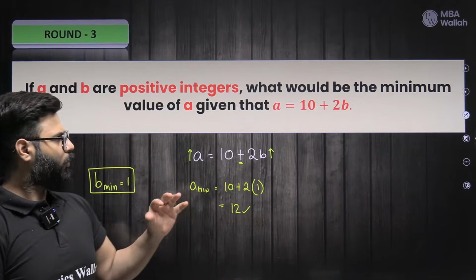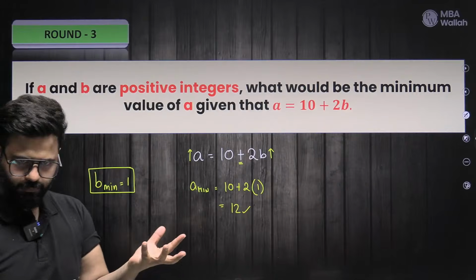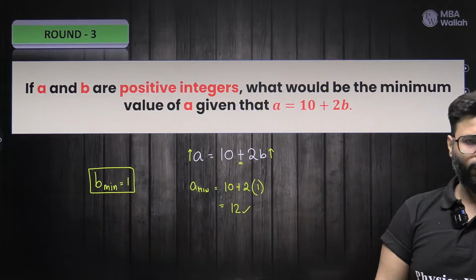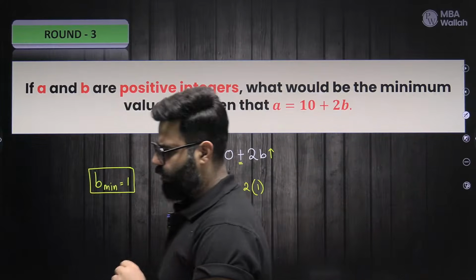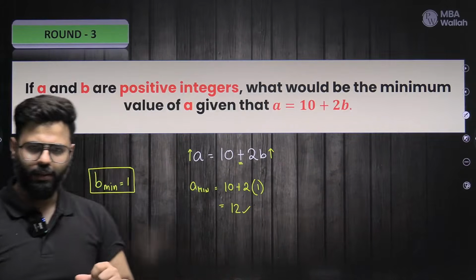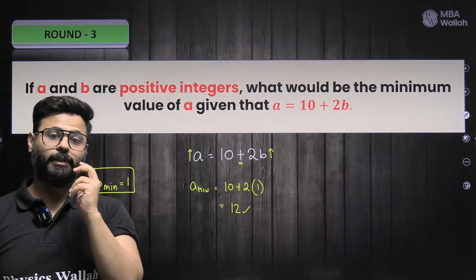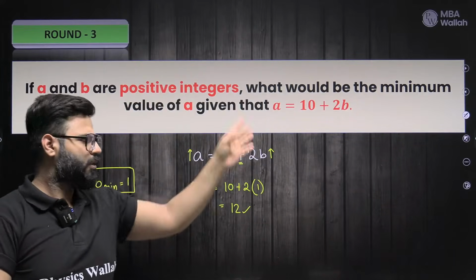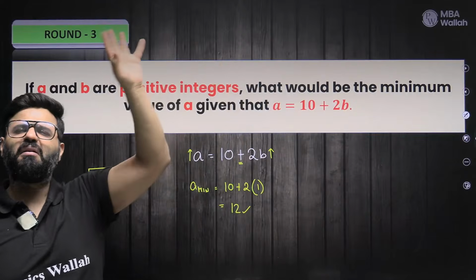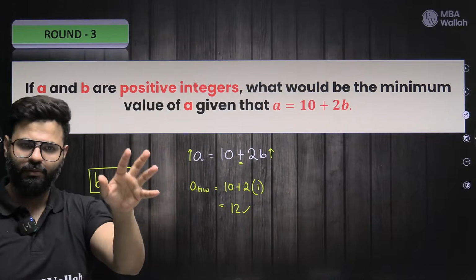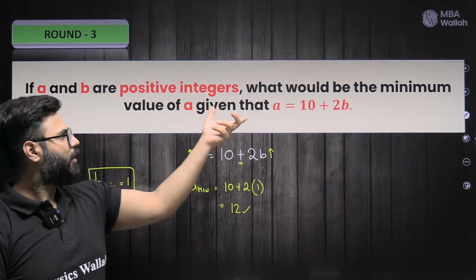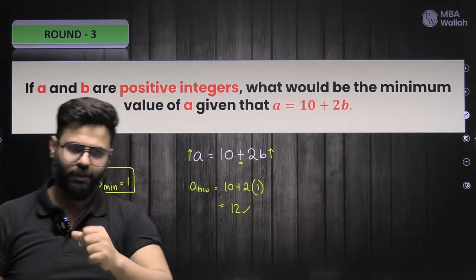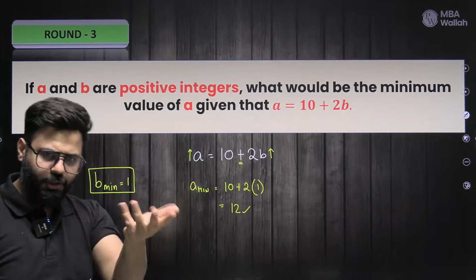Yes. So do you want to see how CAT plays with this minimum, maximum? And it has played that in a 2022 or 2020 PYQ, I would tell you. We'll do that question as well. Yes, it will say integer. See, if it says any integer, then it can go to minus infinity, because B can turn to minus infinity, put it minus 1 crore. Nobody stops it then. So if such things are asked, they would be asked on A and B positive integers or whole numbers or natural numbers.